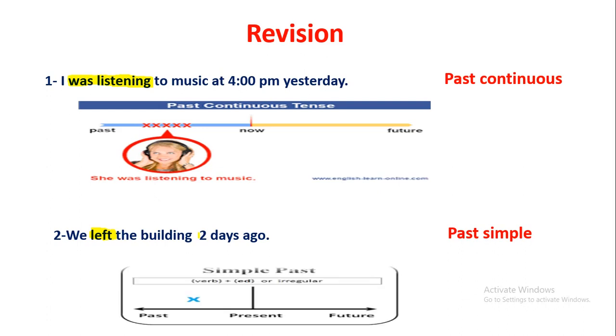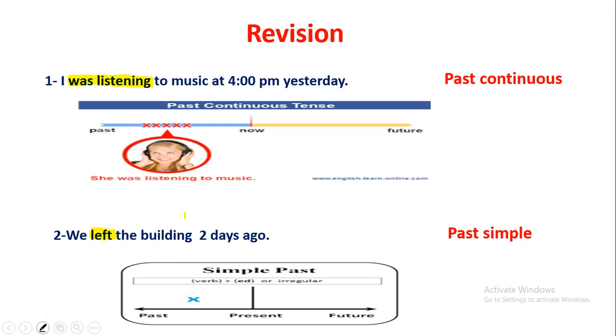And now let's look at this diagram. Here we have the area of the past tense, from the past till you reach the present. If you notice here, there is only one X. So this means that an action happened in the past and ended in the past.